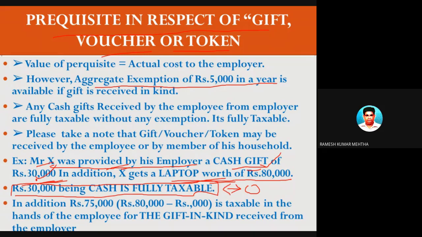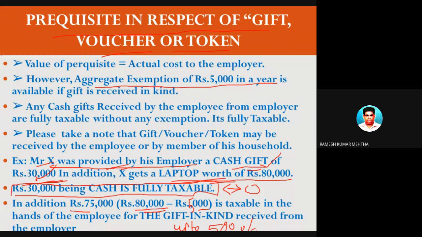This is number one. As far as gifts provided by the employer to the employee are concerned, up to 5,000 rupees is okay. Over and above, it is fully taxable. So here I forgot to write 5,000. He has been provided with an 80,000 worth laptop as a gift. But how much is the exemption he could have got?